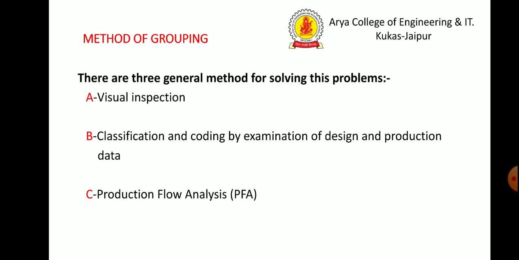Second, classification and coding by examination of design and production data. A central feature of group technology is the part family. A part family is a group of parts that possess similarity in geometric shape and size, or in the processing steps used in their manufacture. There are always differences among the parts in a family, but the similarities are close enough that the parts can be grouped into the same family.